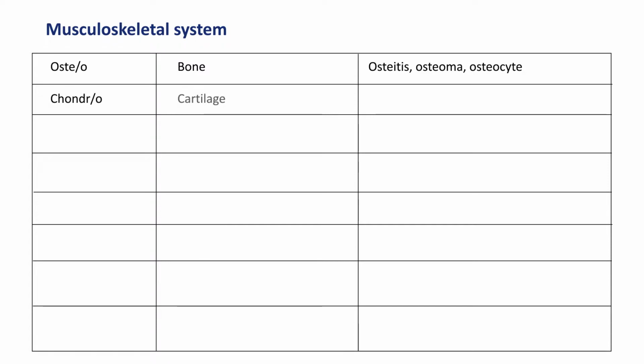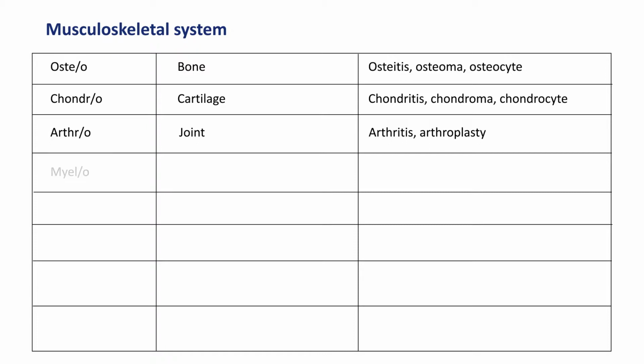Chondro means cartilage. Chondritis is the inflammation of the cartilage. And also you see arthro. Arthro means joint. Arthritis means inflammation of joints. Arthroplasty means the operation of the joint.